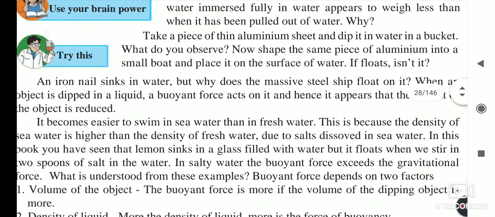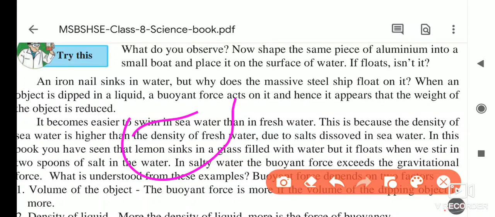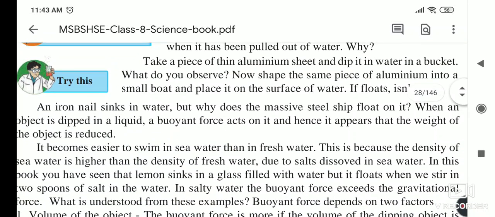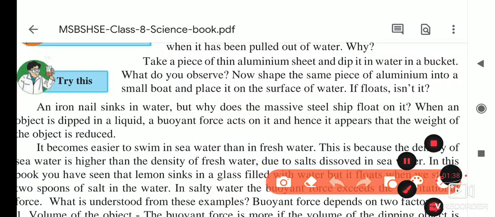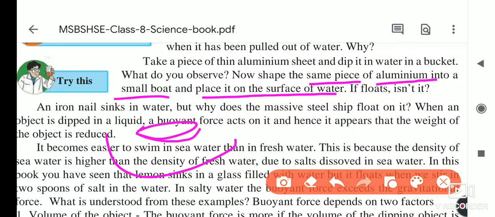Now the next activity they told you: take a piece of aluminum sheet and dip it in the bucket. When we put it into the bucket, this aluminum sheet sinks inside the water. Then shape the same piece of aluminum into a small boat and place it on the surface of water. Then you will notice that the weight of the sheet is the same, but the flat aluminum sheet sinks inside the water.